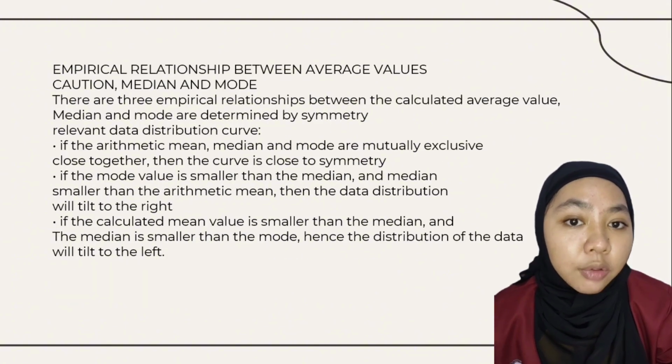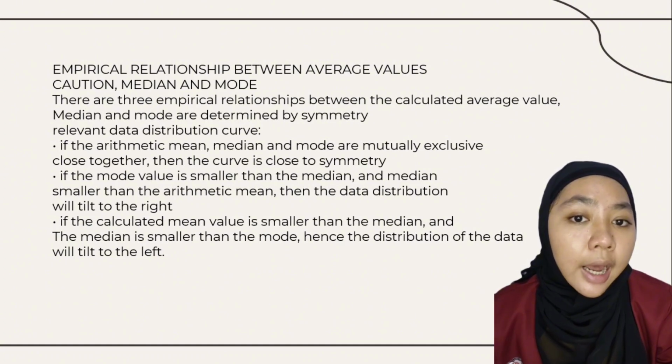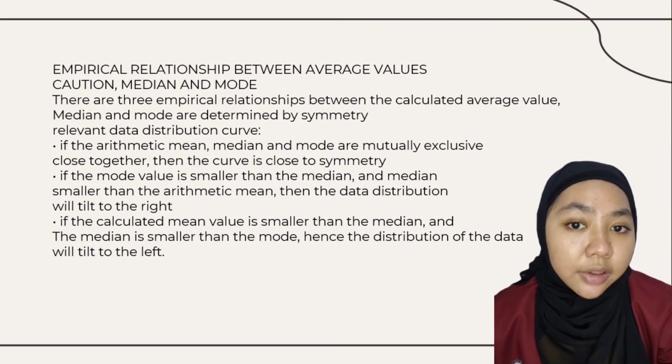Empirical relationship between the average value, median, and mode. There are three empirical relationships between the calculated average value, median, and mode, determined by the symmetry of the data distribution curve. If the arithmetic mean, median, and mode are close together, then the curve is close to symmetric.